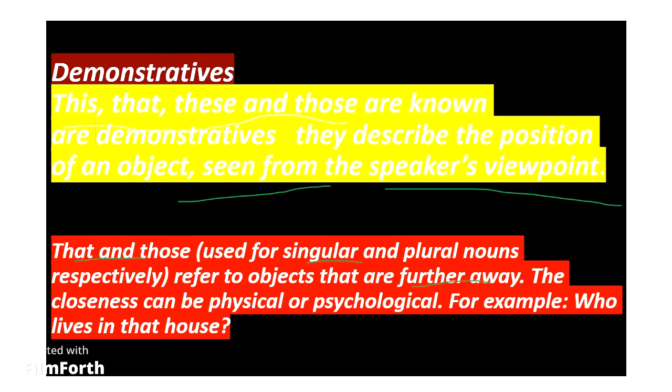The closeness can be physically or psychologically. For example, who lives in that house? Okay, that and those are used for far away objects, and this and these are used for the nearest thing. This is my pencil, these are my pencils. You can just remember that that and those are used for far away objects, and this and these are used for nearer objects. This is my pencil, these are my pencils.